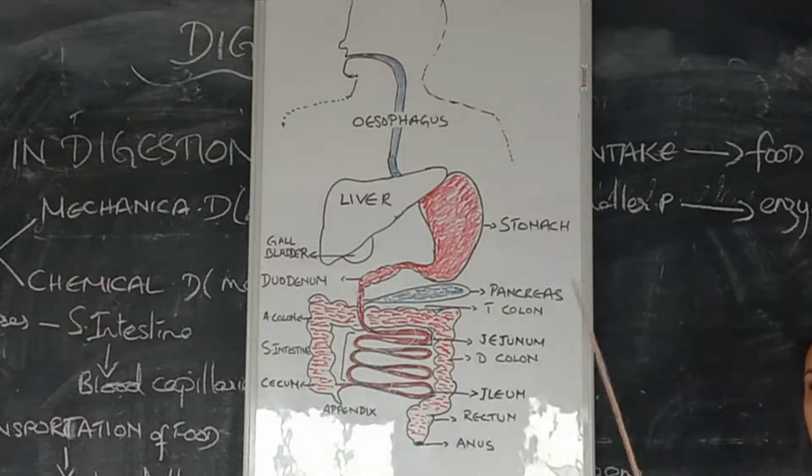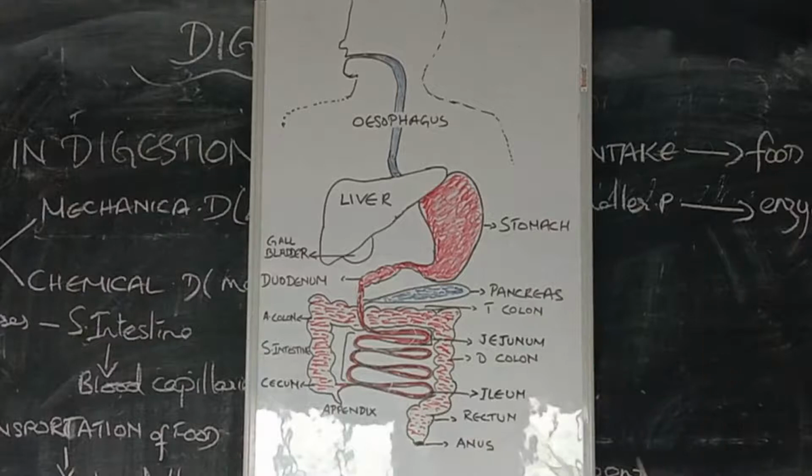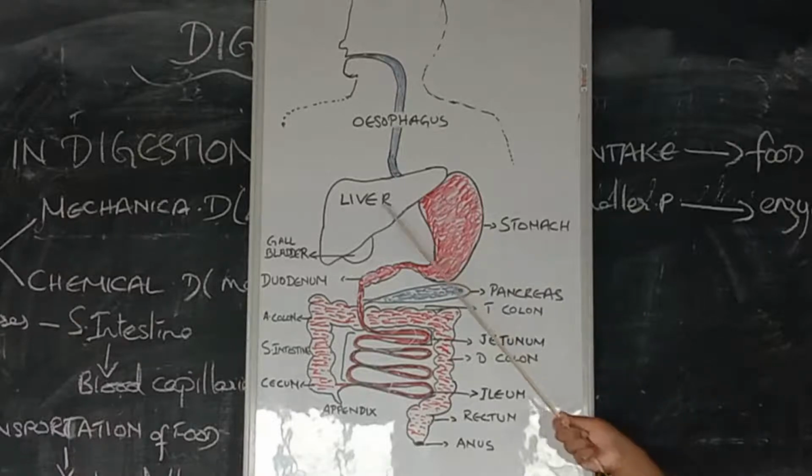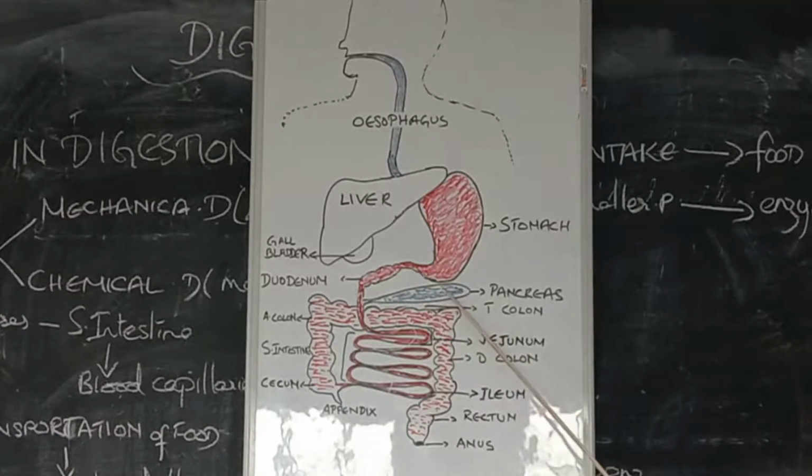These are the organs that undergo the process of digestion. Along with that, you can see the other organs also: liver, gallbladder, and pancreas here. These are the glands that secrete different types of enzymes or juices that help in the process of digestion.